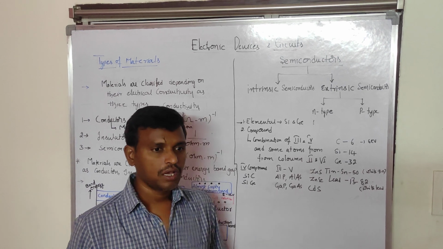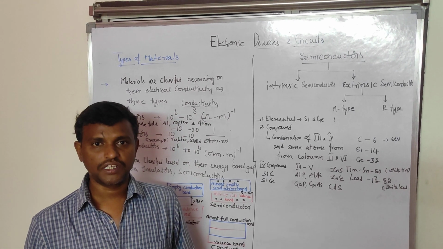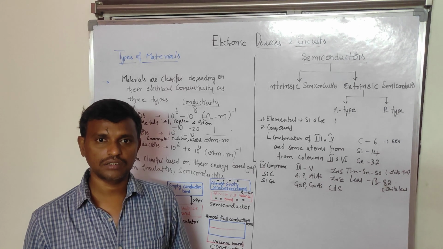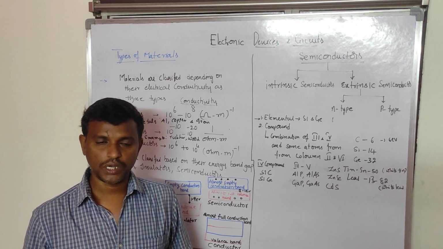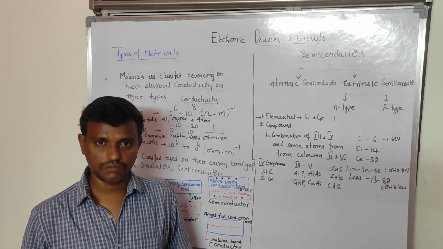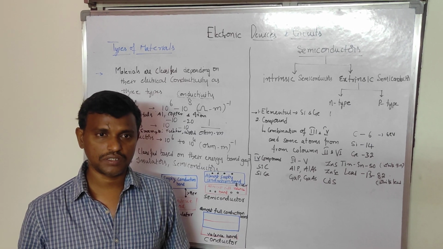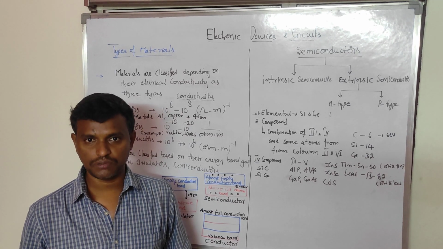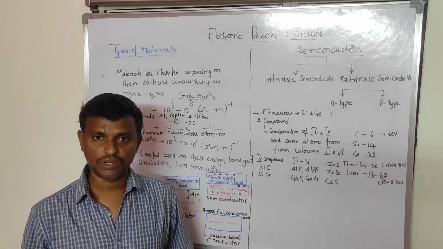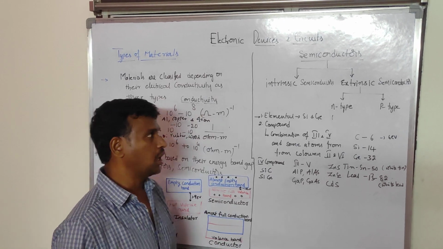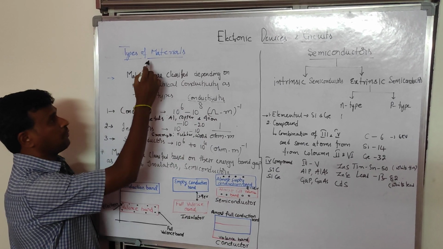Out of that, how we can classify the materials: here we have two criteria to classify the materials. One is depending on the conductivity of the material, or the electrical property of the material, and the second one is depending on the band energy gap of the material, that is, the band gap between the valency band and conduction band. Now I will explain how the types of materials will be there.